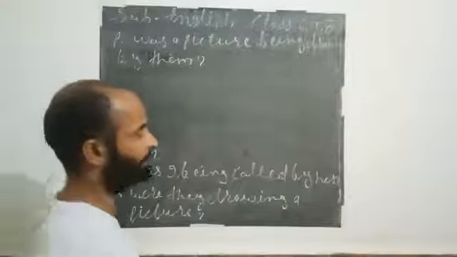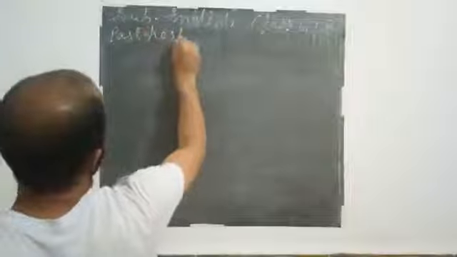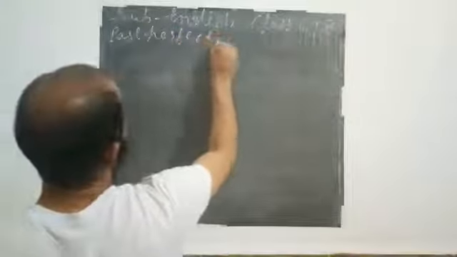So we have completed our past continuous tense. Now we will start past perfect tense. How can we make the passive in past perfect tense? Past perfect tense.